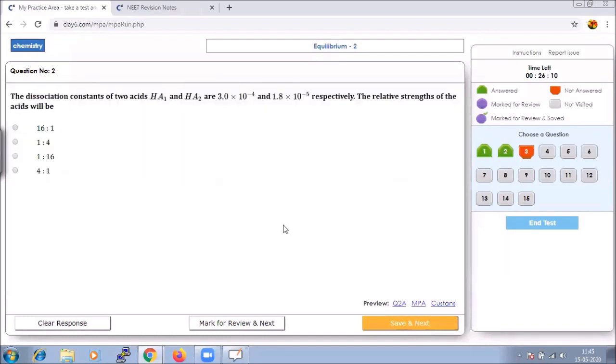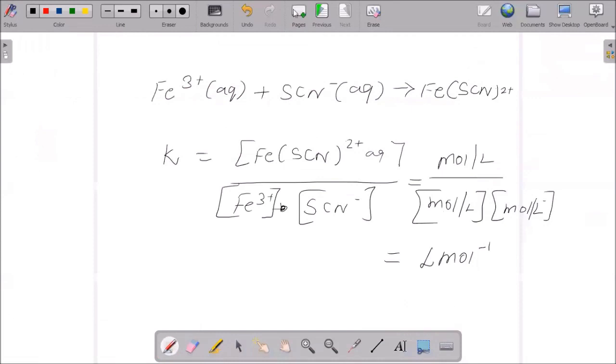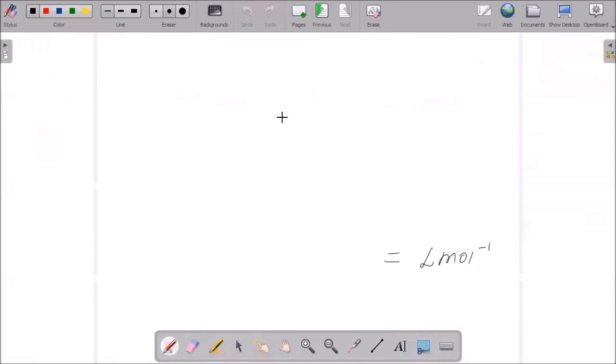The dissociation constants of two acids HA1 and HA2 are 3 into 10 to the power of minus 4 and 1.8 into 10 to the power of minus 5. The relative strength, it's very simple. Relative strength we could calculate by the formula as strength of the acid.